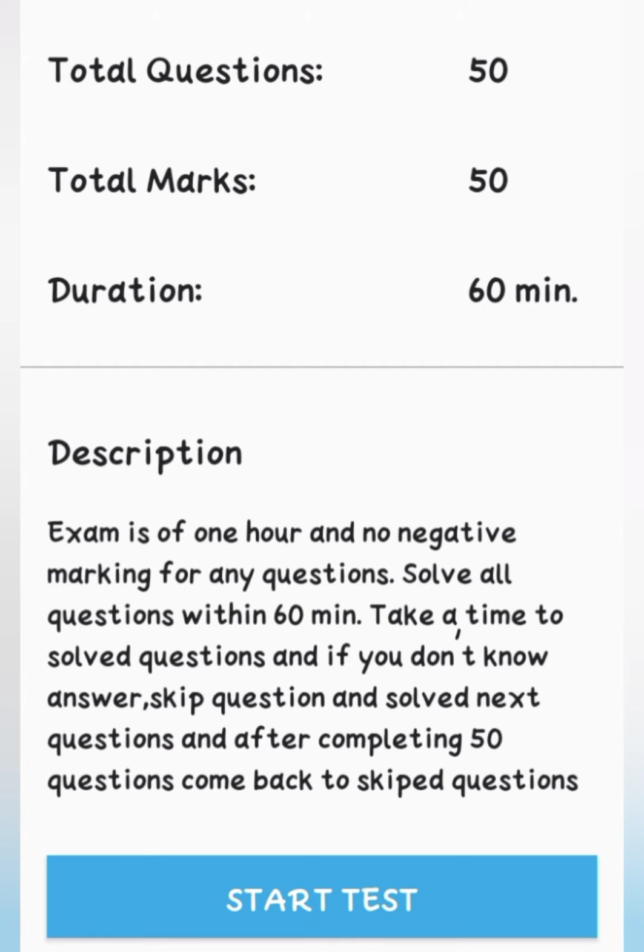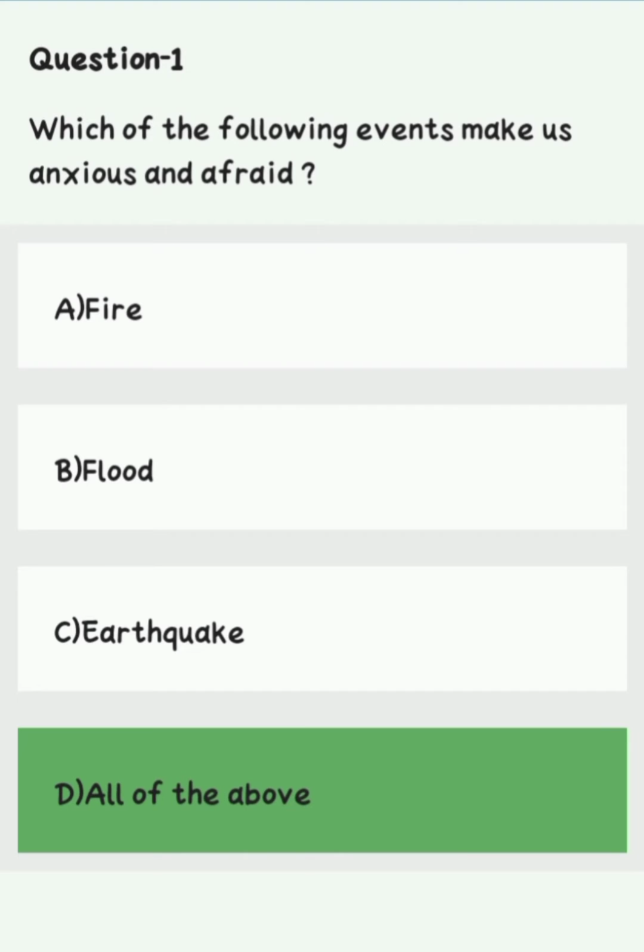Let's start. Question number 1. Which of the following events make us anxious and afraid? Option A, fire. Option B, flood. Option C, earthquake. Option D, all of the above. Right answer is all of the above.